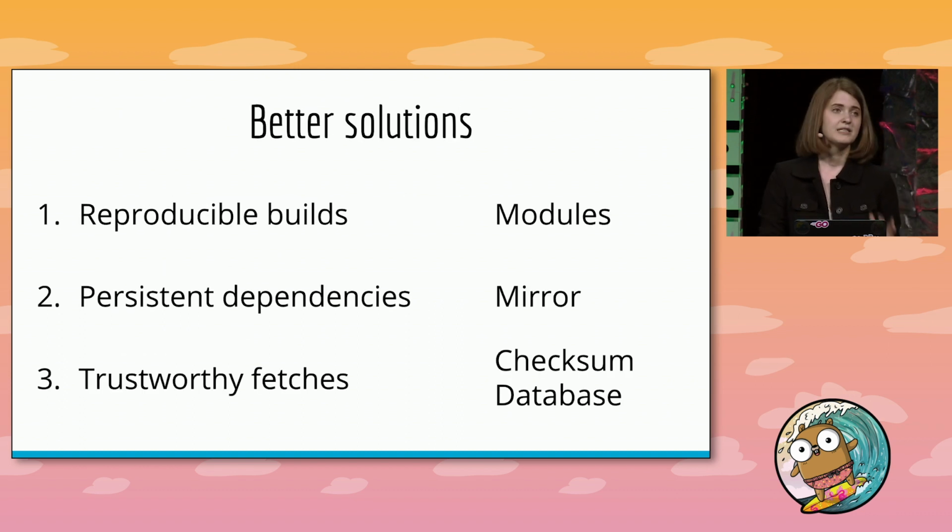So let's explore some better solutions that have popped up recently within Go. Modules can help us with our reproducible build problem. Module mirrors can help to eliminate the risk of disappearing dependencies causing us harm. And a checksum database can help to eliminate the risk of getting the wrong code, making sure that every Go developer gets the same code every single time they ask for it. So these three things, modules, module mirrors, and the checksum database, are what I'm going to be talking about.